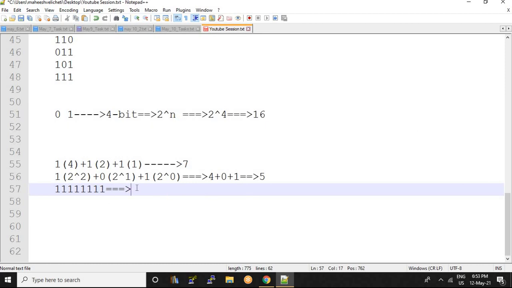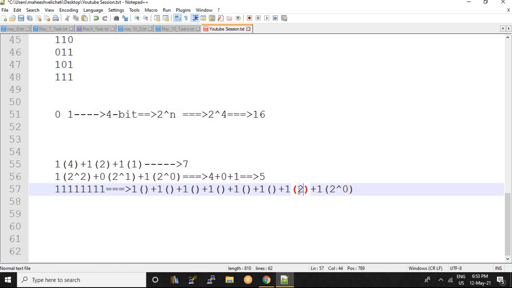Yeah, so here I am denoting 1 plus 1, so I am considering 8 ones. Yeah, here I considered 8 ones. So the last one should start with 2 to the power of 0, right? 2 to the power of 0.